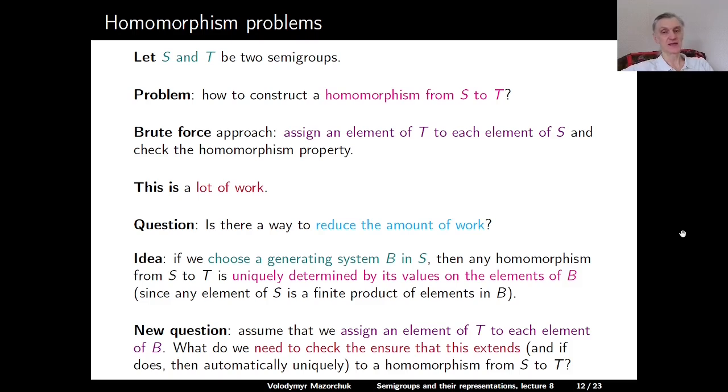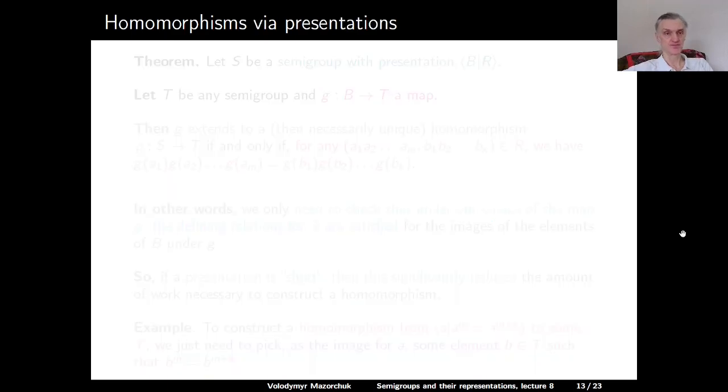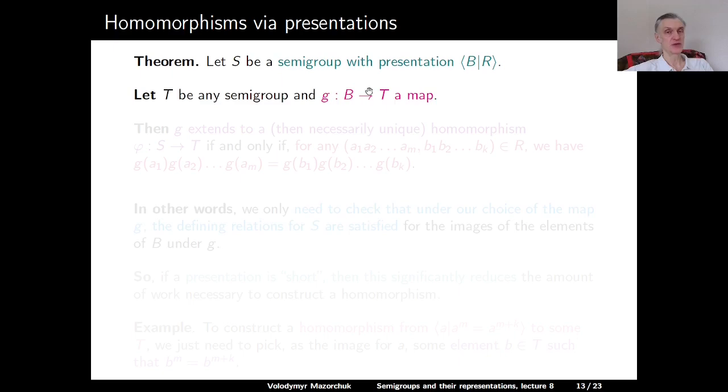Assume that we assign an element of T to each element of B. What do we need to check to ensure that this extends, and if it does, that it will automatically always be unique, to a homomorphism from S to T? The answer to this is given by the following theorem. Let S be a semigroup with presentation with generators B and relations R. Let T be any semigroup and G a map from B to T.